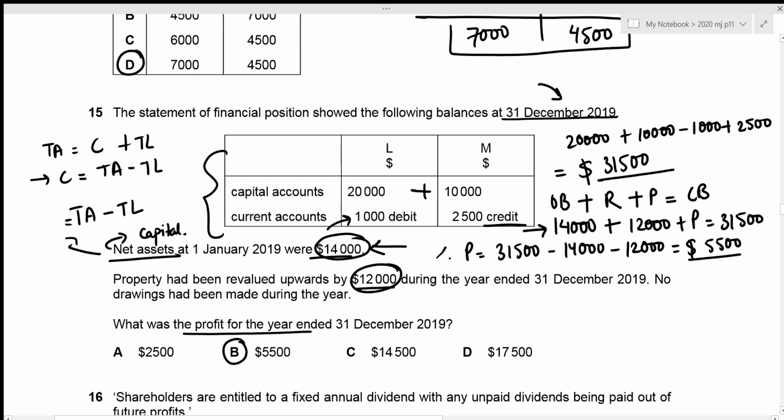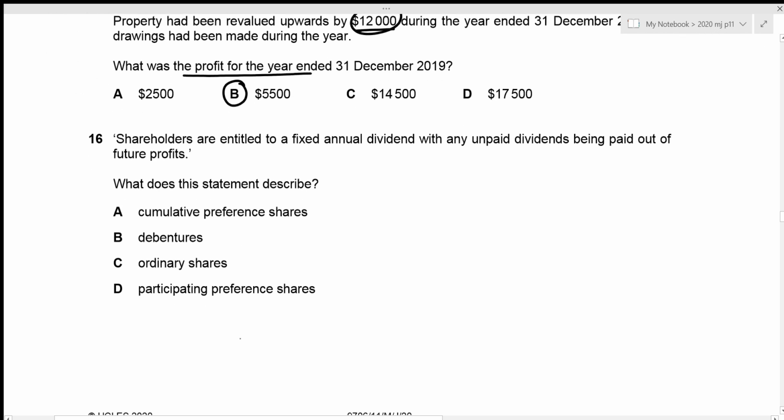Now we can move towards question number 16. Shareholders are entitled to a fixed annual dividend, with any unpaid dividends being paid out of future profits. What does this statement describe? So we are talking about shareholders, which means that we are definitely talking about shares, right? And they are entitled to a fixed annual dividend. And a fixed annual dividend is paid only on our preference shares. So we are talking about preference shares here.